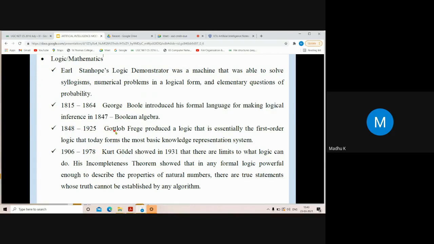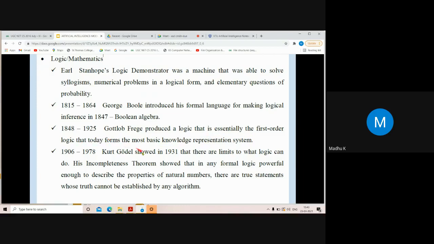Then Frege introduced a logic that is essentially first order logic. First order logic forms today the basis of knowledge representation systems. Still, AI uses first order logic for representing knowledge. So this is another important milestone.